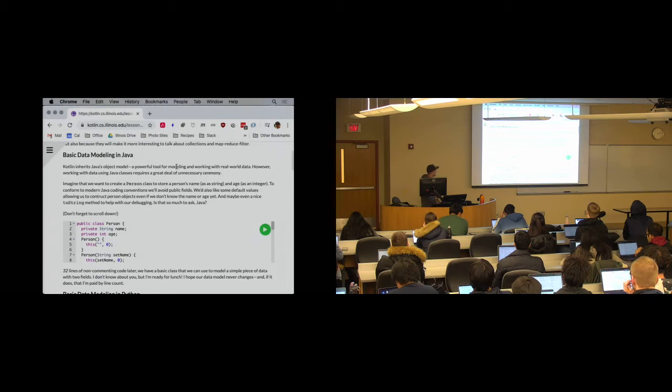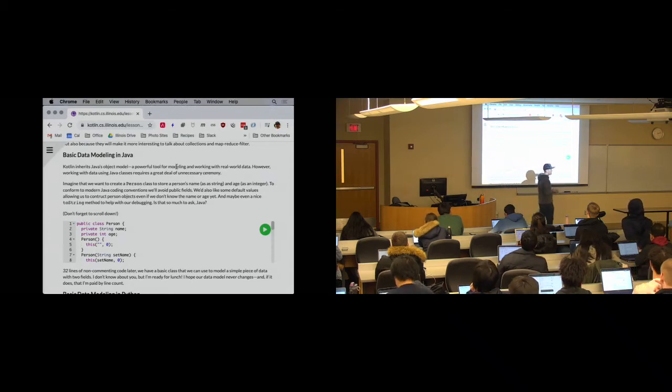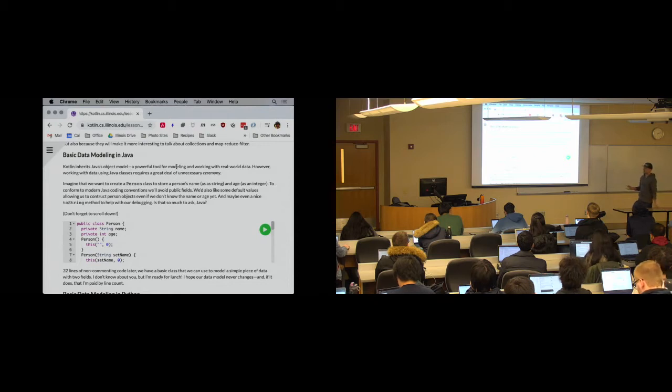So, Kotlin inherits Java's object model, as we mentioned last time. So everything is an object. And in Kotlin, it's even more complete, because even these things that look like primitive types that I can assign with literals, like ints, which in Java might be primitive types, these strange exceptions from Java's type system, are actually objects in Kotlin.